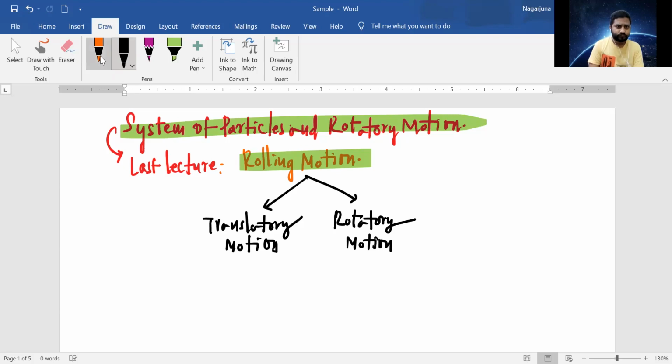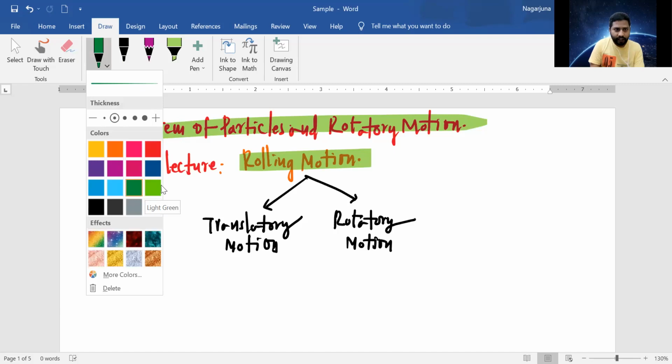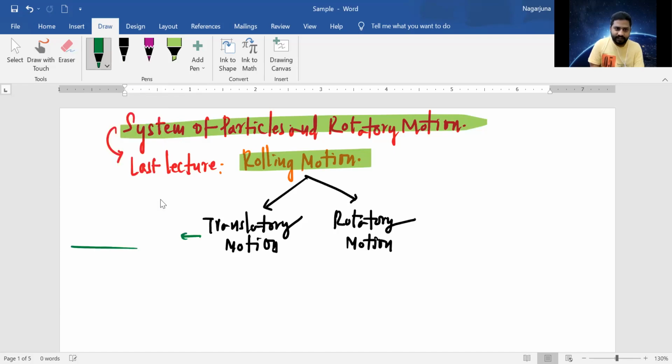Let me write here about translatory. Imagine this is the ground, and there is a body moving in translatory motion in this direction. This body has a system of particles, my dear students: one particle here, here, here.